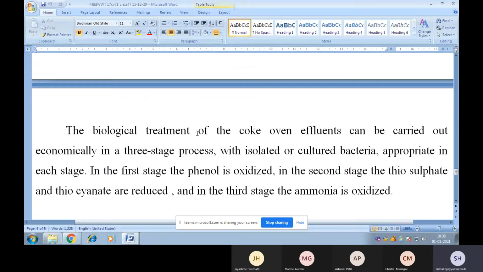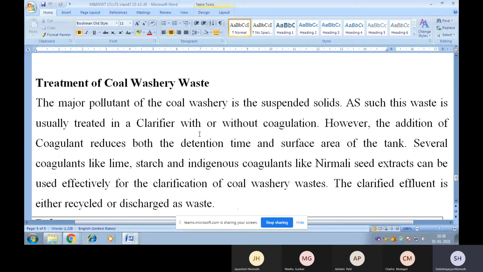The biological treatment of the coke oven effluents can be carried out economically in a three-stage process with isolated or cultured bacteria appropriate in each stage. In the first stage, the phenol is oxidized. In the second stage, the thiosulfate and thiocyanate are reduced. And in the third stage, the ammonia is oxidized.